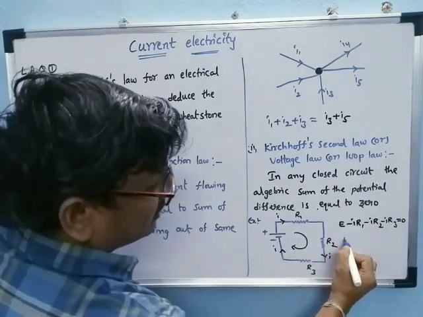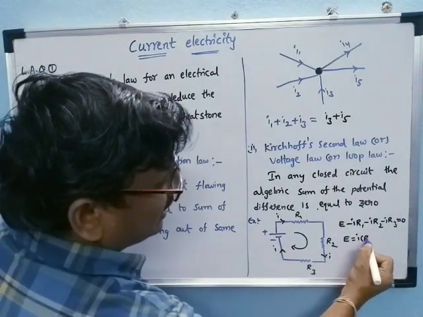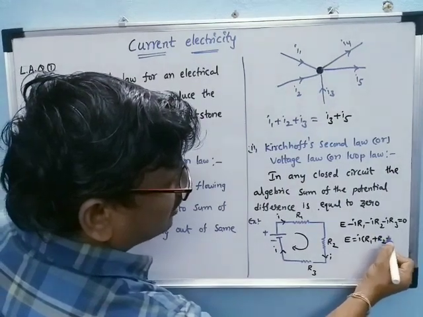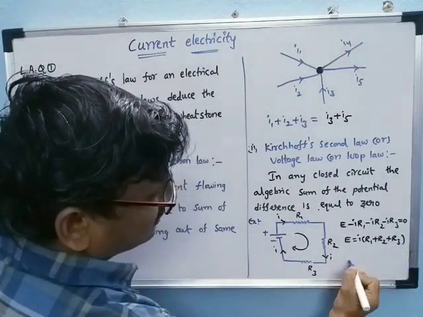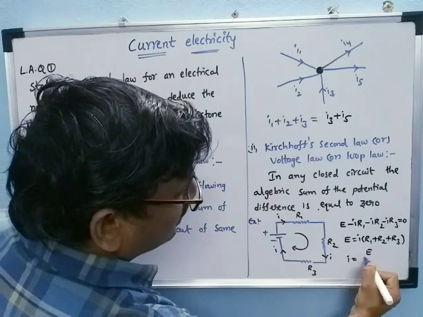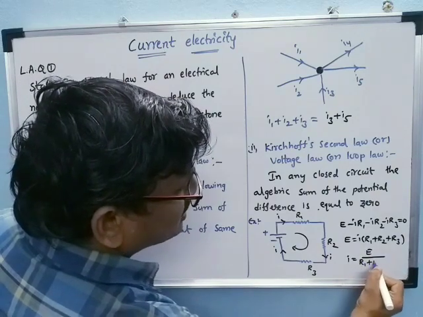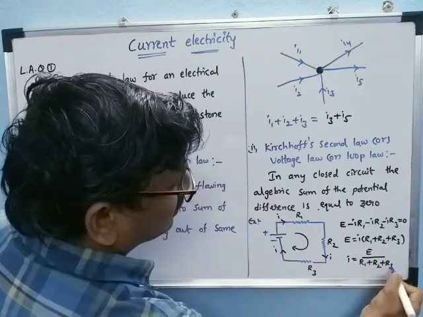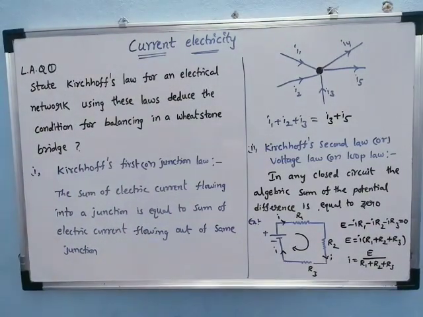Taking this to the other side, E is equal to I into (R1 plus R2 plus R3). Then the current I is equal to E by (R1 plus R2 plus R3). See, this is the current I in the closed circuit.